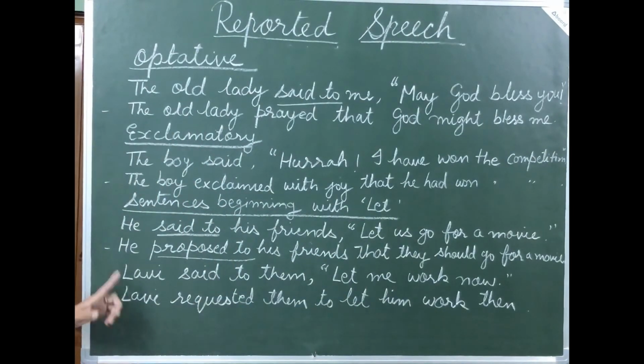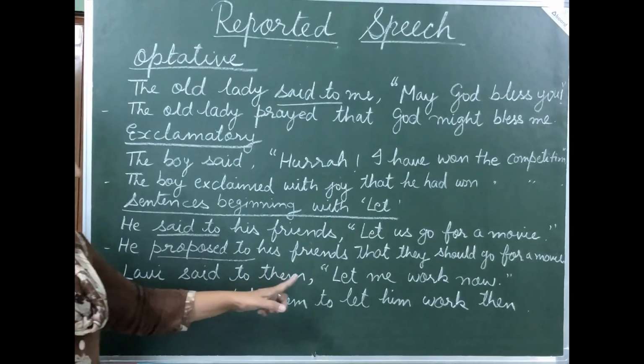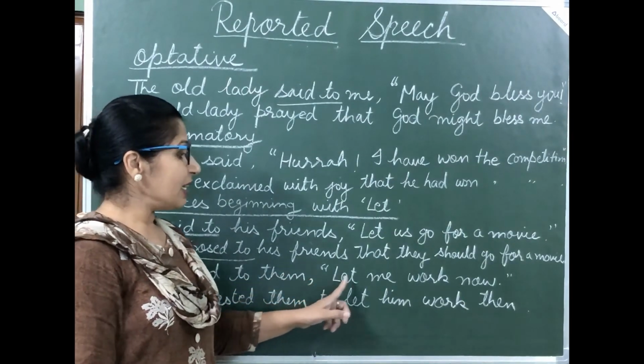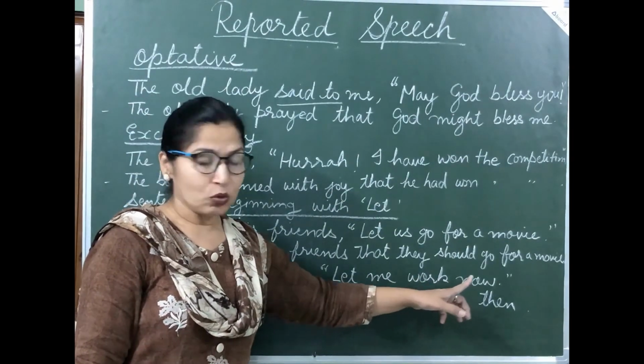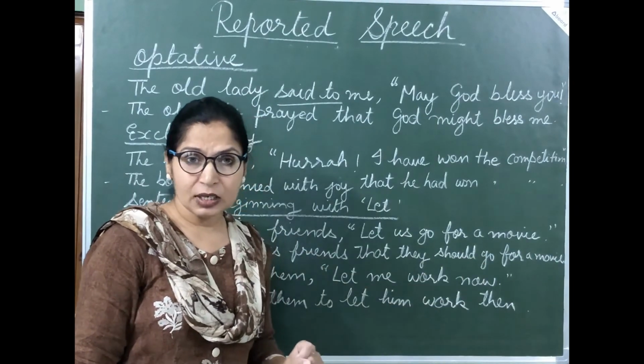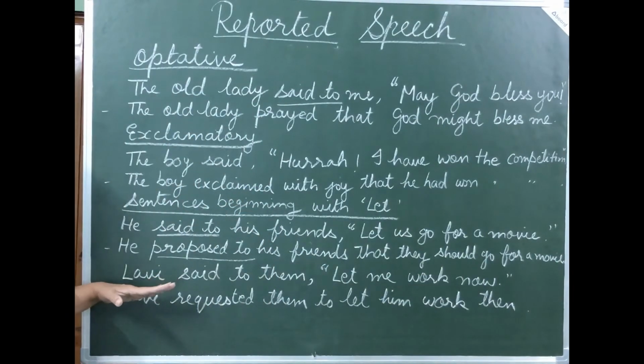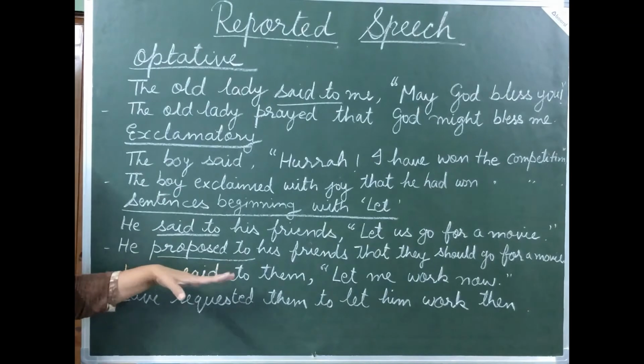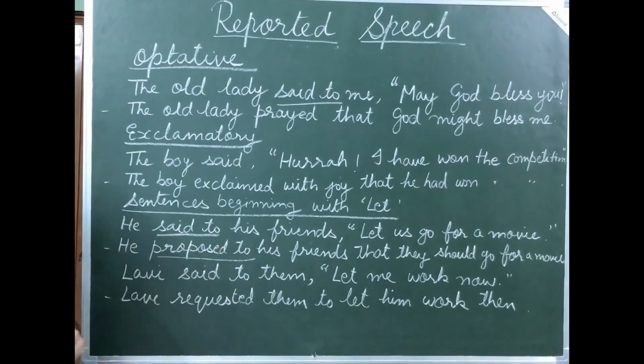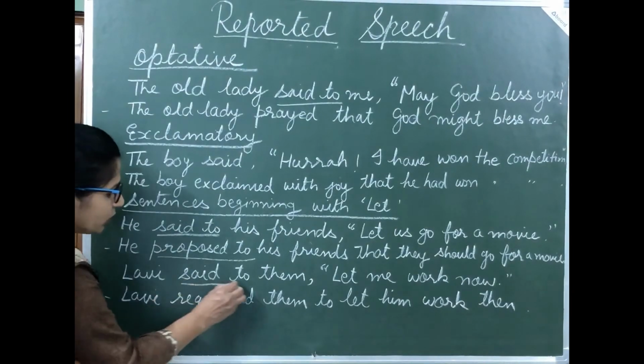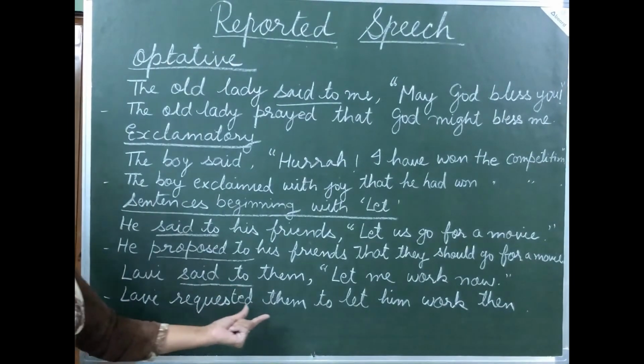One more example: Ravi said to them, "Let me work now." So here "let" denotes permission. So here we will write Ravi, "said to" changes into "requested them."